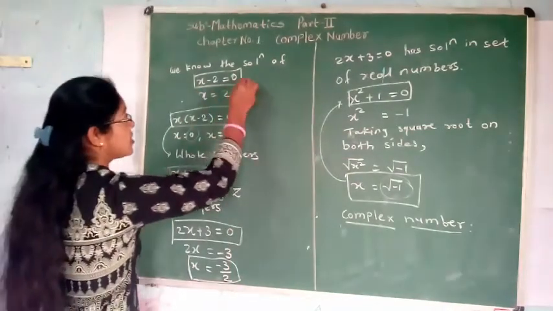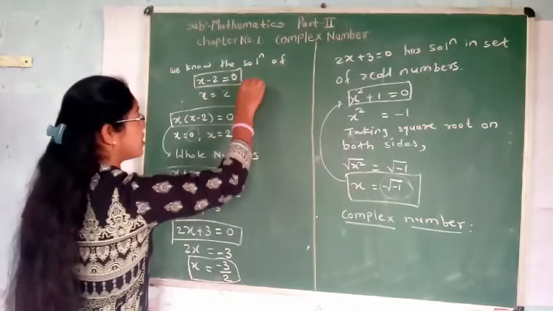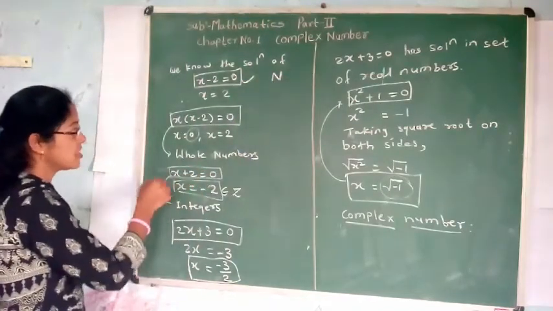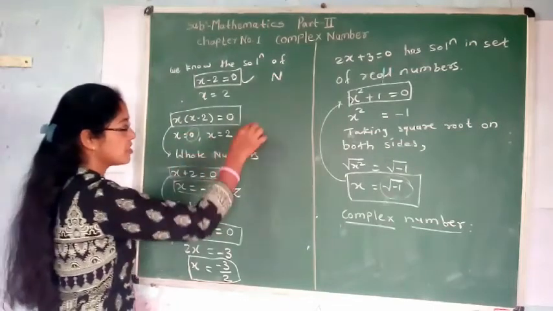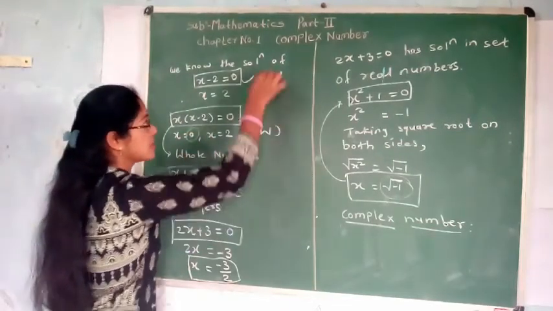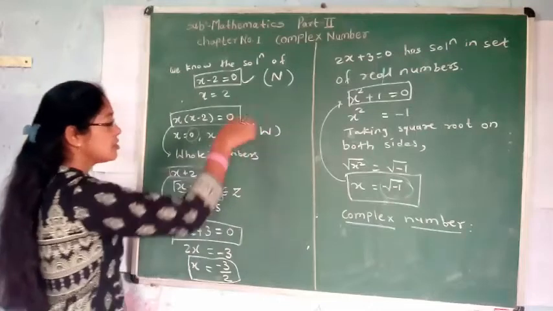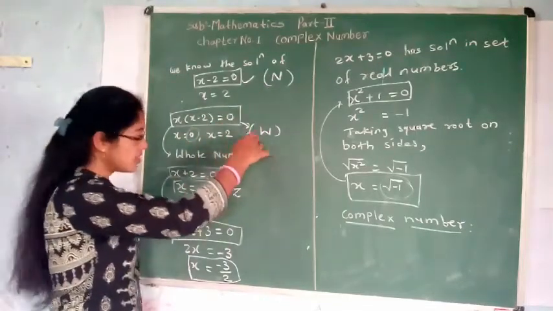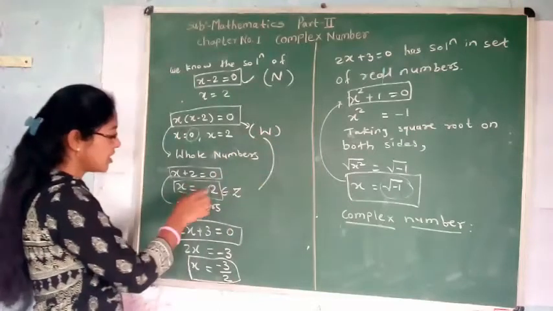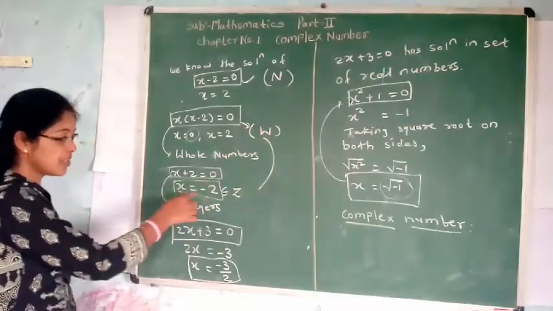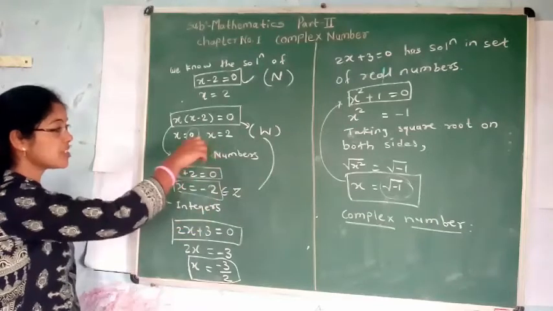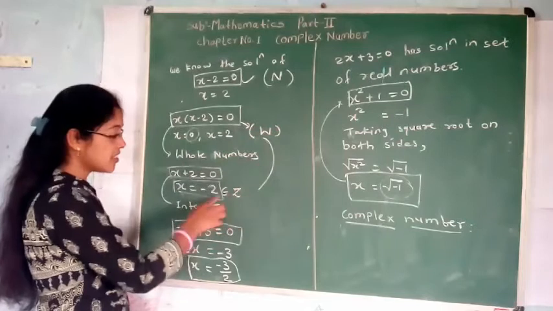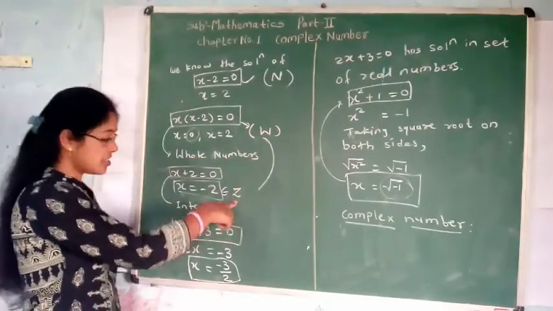This equation has solution in natural numbers, and this equation has solution in whole numbers. So we extend the set of natural numbers to the whole numbers. Then the equation x plus 2 is equal to 0 gives x is equal to minus 2. Minus 2 does not belong to whole numbers. Therefore, whole numbers are extended to the set of integers.